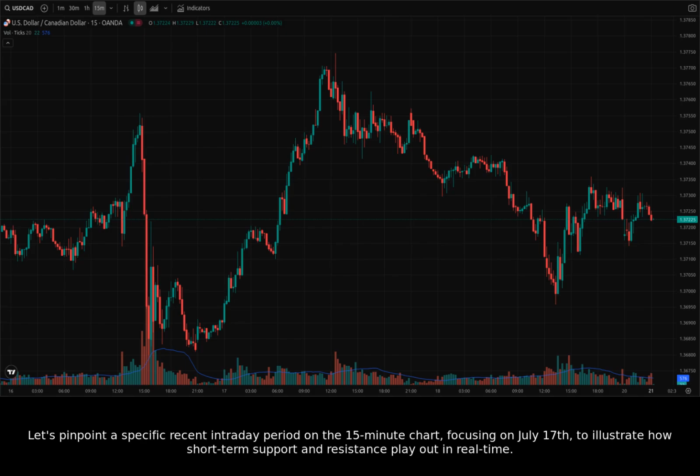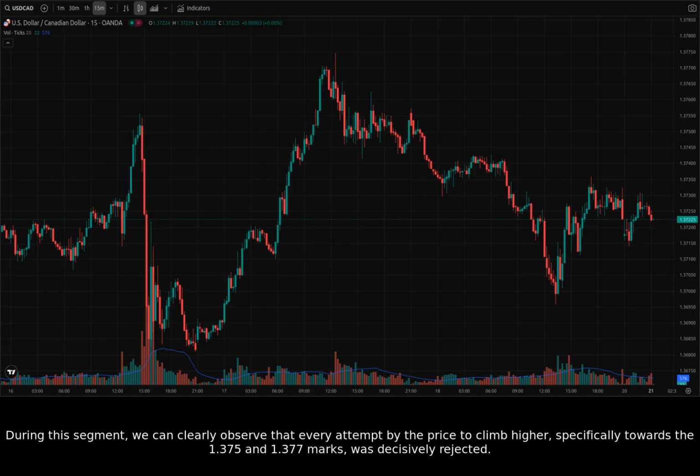Let's pinpoint a specific recent intraday period on the 15-minute chart, focusing on July 17th, to illustrate how short-term support and resistance play out in real time. During this segment, we can clearly observe that every attempt by the price to climb higher, specifically towards the 1.375 and 1.377 marks, was decisively rejected.